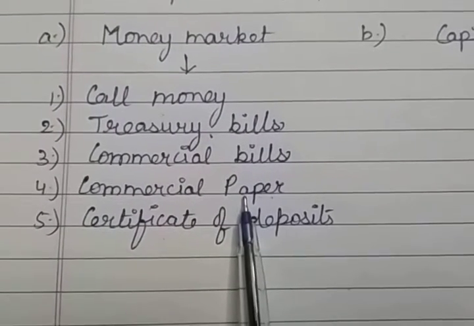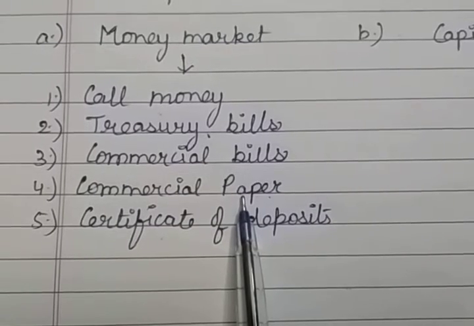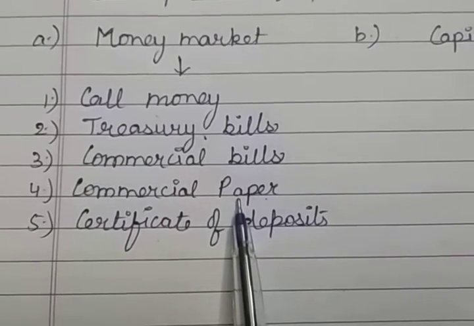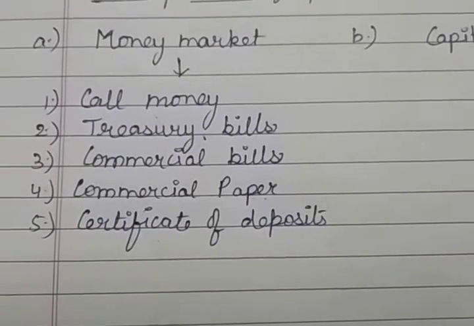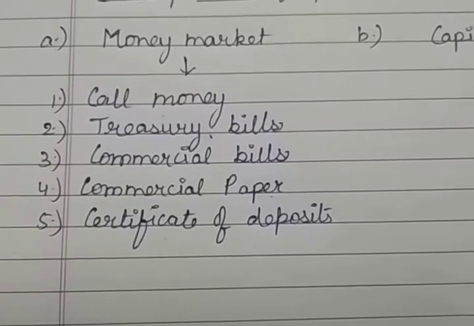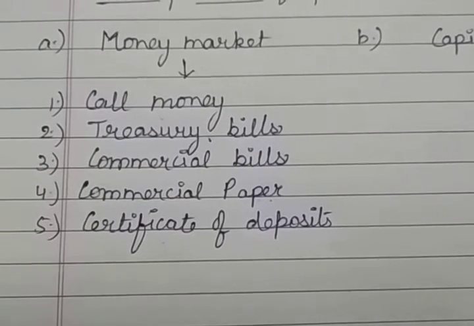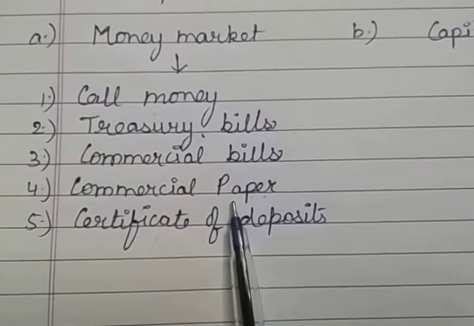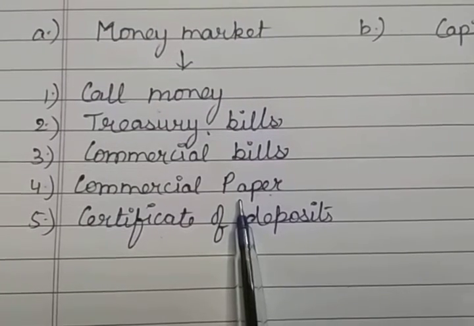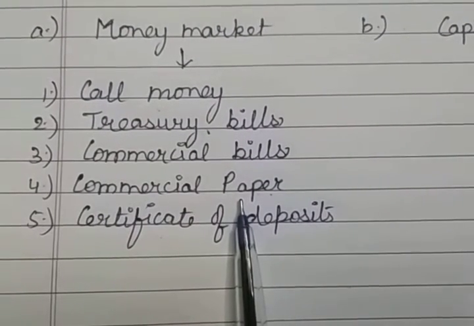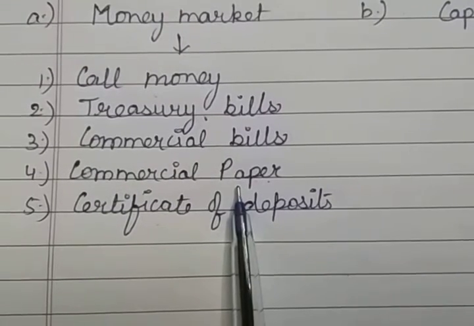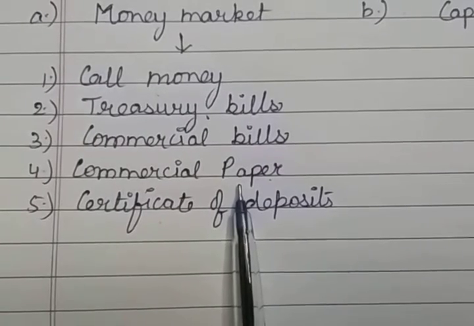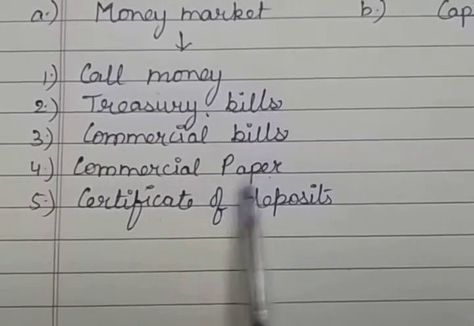And the funds which are raised through the commercial paper are used to meet the flotation cost. This is known as bridge financing. For example, if the firm wants to raise long-term funds to buy a new office or building and machinery, then to raise the long-term funds by issue of shares and debentures, the company will have to incur flotation costs such as brokerage, commission, printing of prospectus, etc. So the firm can meet this cost by issue of commercial papers.